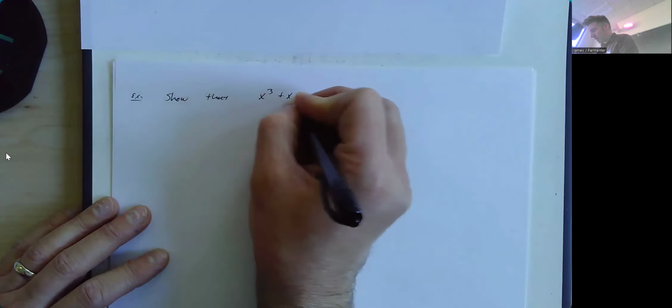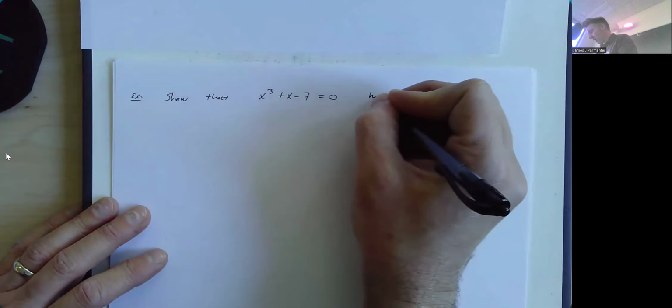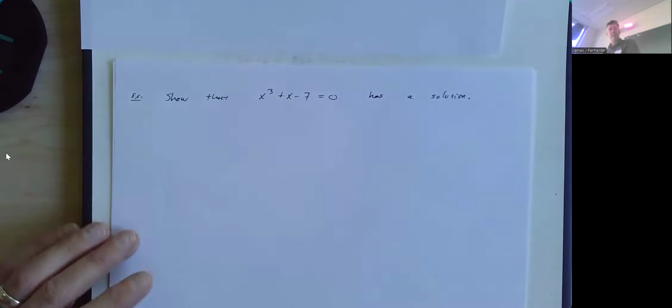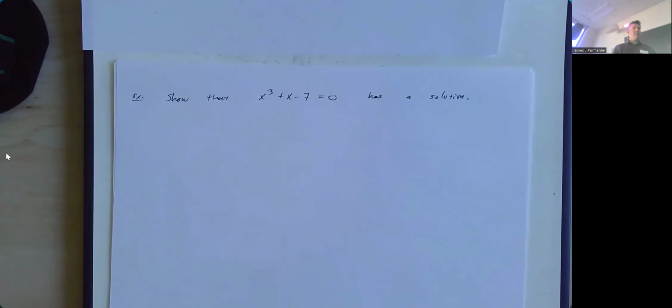A typical use of the intermediate value theorem is to show that an equation has a solution. For example, we're going to show that x cubed plus x minus 7 equals 0 has a solution. It might have many. The most it could have is 3, because it's a 3rd degree polynomial, and you can have at most 3 zeros, but that's not what we're asked about. We're just asked to show it has a solution, at least one.